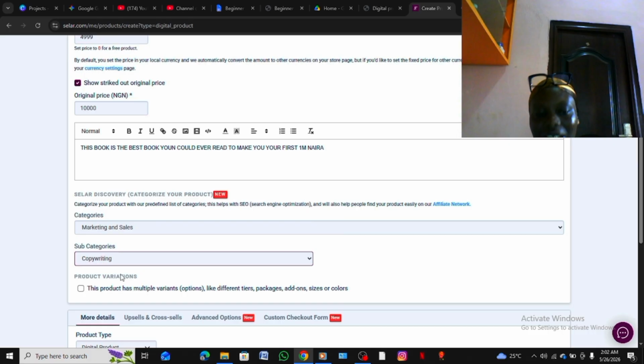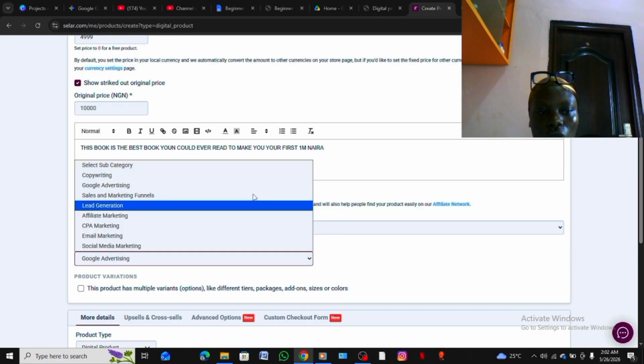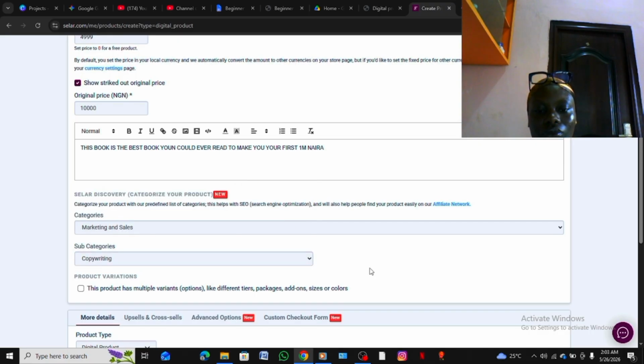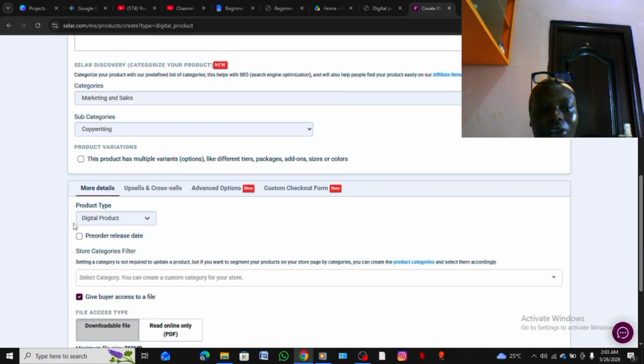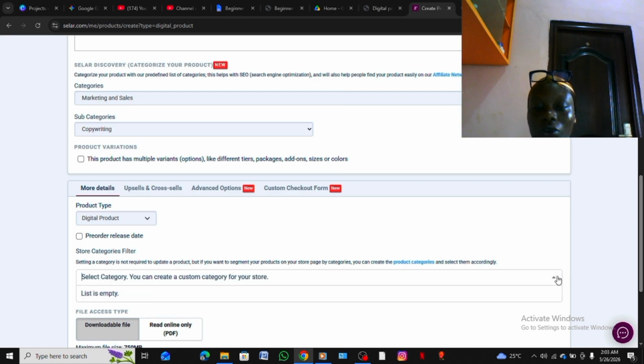Then, does this product have multiple variants like packages, size, colors? Not really, they do not. Is this a digital product? Yes. Do you want to do it on pre-order? No, we do not want to do it on pre-order. So you can set a category for the product.